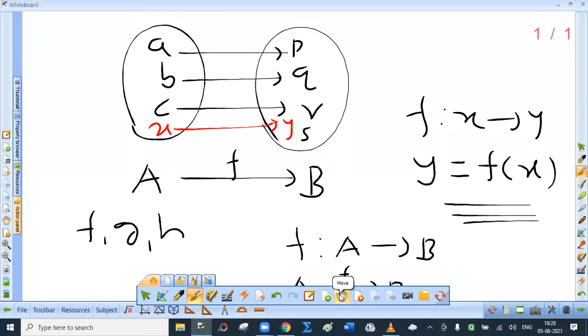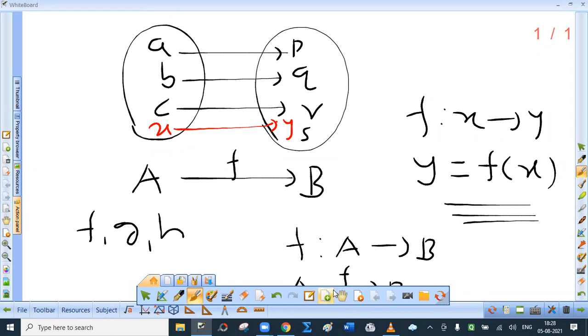Let A and B be two non-empty sets. If every element of the set A is related to one and only one, that is unique element of the set B, then such a relation is called a function from the set A to set B. Functions are denoted by letters f, g, h, either small or capital.